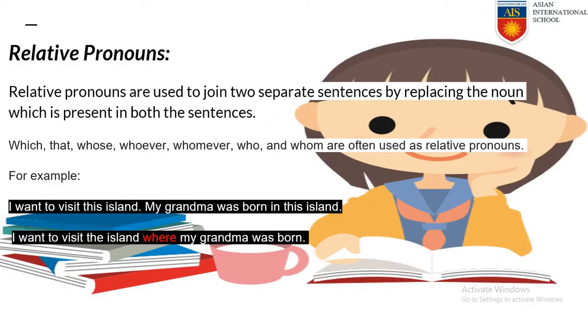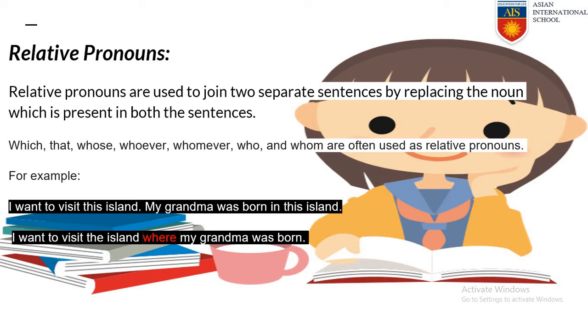Next is relative pronouns. Relative pronouns are used to join two separate sentences by replacing the noun which is present in both the sentences. So if in two sentences the same noun is present, we replace the same noun with a relative pronoun. What are the examples of relative pronouns? Which, that, whose, whoever, whomever, who and whom. All these are examples of relative pronouns.